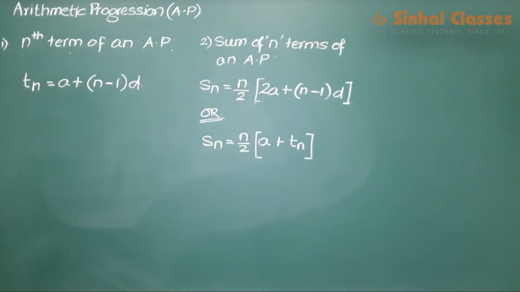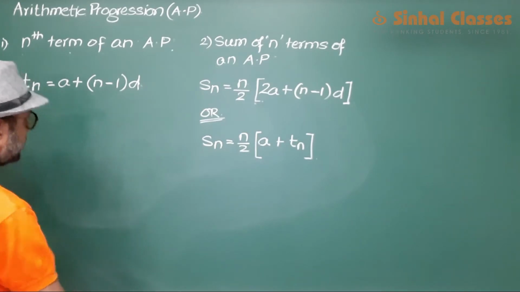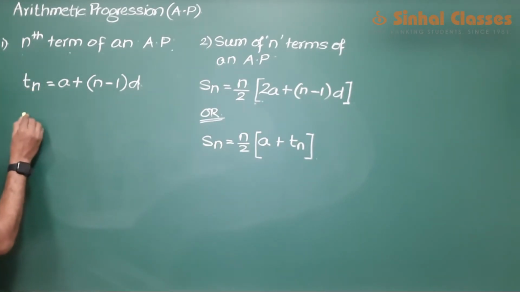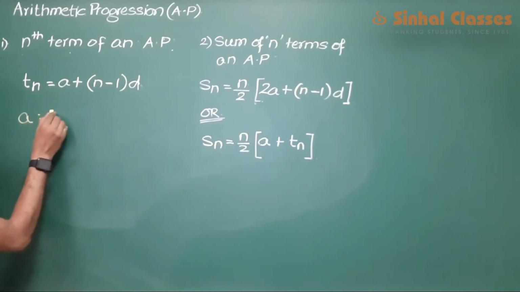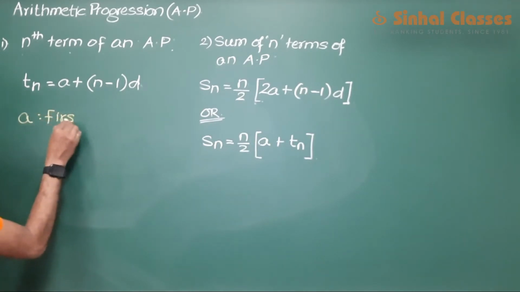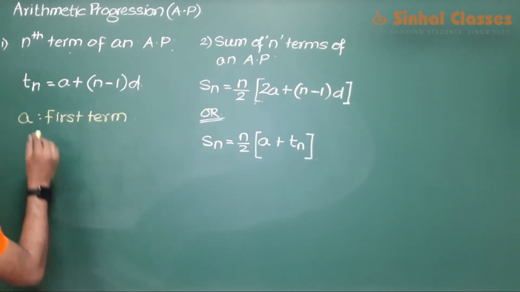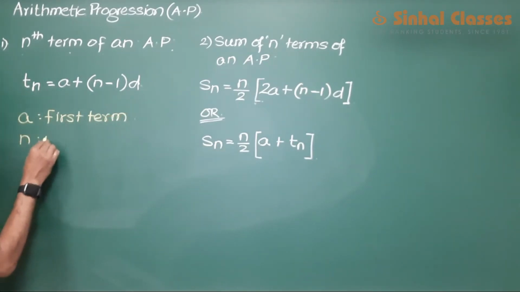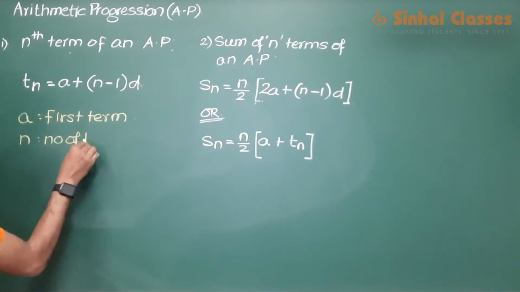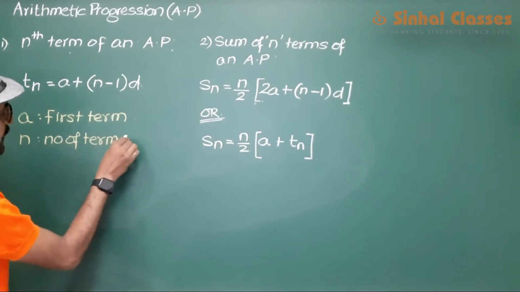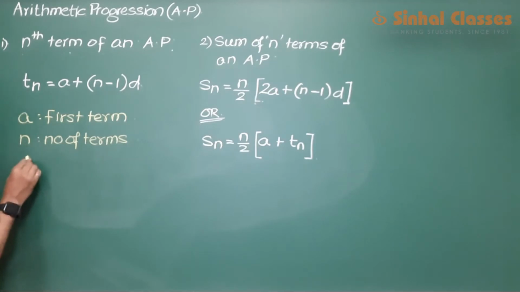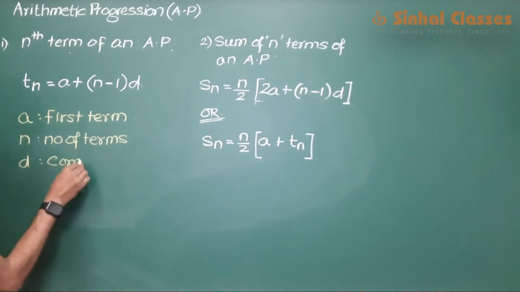Now in both the formulas there are certain terms that we are using. I will write down the meaning of those terms here to begin with. सबसे पहले बच्चों हमारे पास आता है a. a is the first term of an AP. n, number of terms of an AP. d is the common difference.